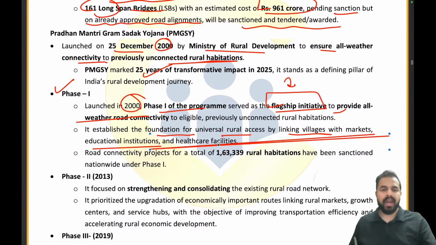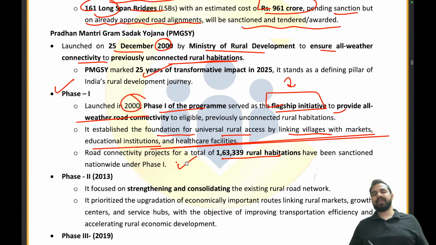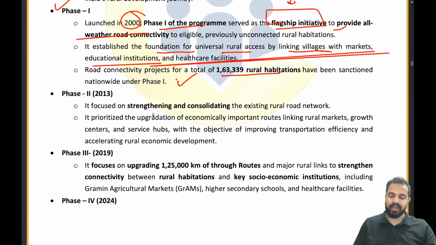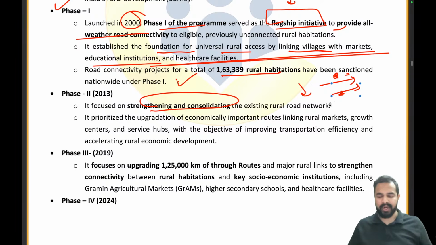Road connectivity for a total of 1,63,339 rural habitations has been sanctioned nationwide under phase 1. See guys, there are 4 phases. Phase 1 was launched in 2000, then came phase 2 in 2013, which focused on strengthening and consolidating the existing rural road network. Basically, they created roads earlier as well as new roads, but what about their maintenance? So they decided to strengthen and consolidate the existing rural road network.